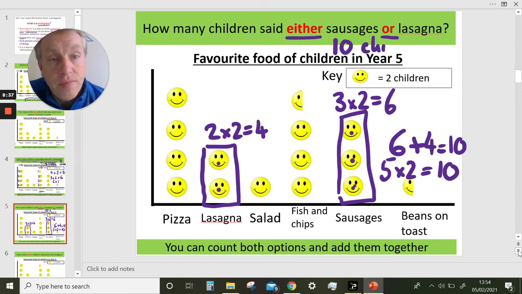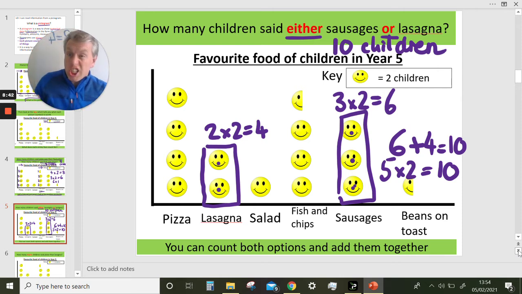How many children said either sausages or lasagna? 10 children. We could have just not done this amount plus this amount. We could have just thought each of the symbols is worth 2. There are 5 symbols, so it's 5 times 2. Okay, so for this kind of question, either this or this, you can actually count all of them in both categories.